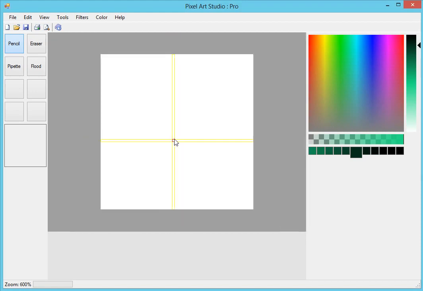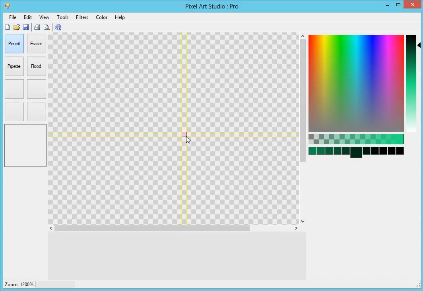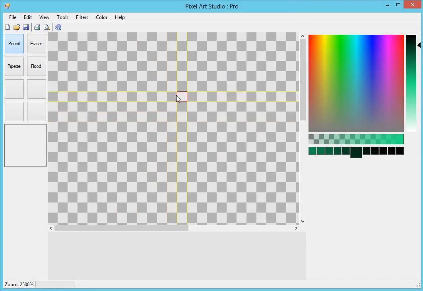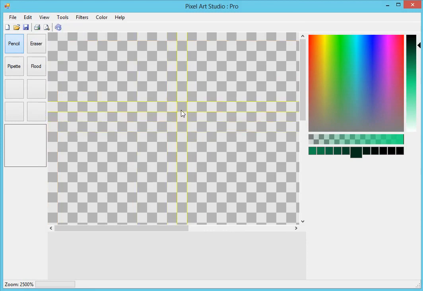So once again, the next feature, I've changed the grid a little bit. What I've done here is I've gone back to the original pixel grid. We still have the focus lines, so it's still just as easy to use. It's just a little easier to see exactly what pixel you're on now. And again, these are all still customizable. You can turn the grid off. You can turn the focus lines off. And you can turn the target reticle in the center off as well.